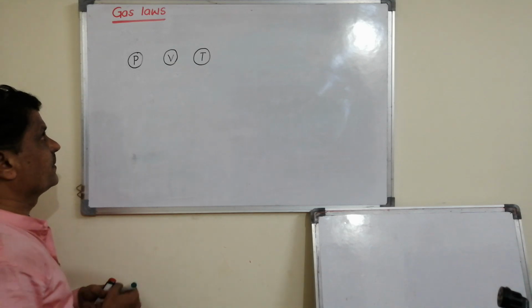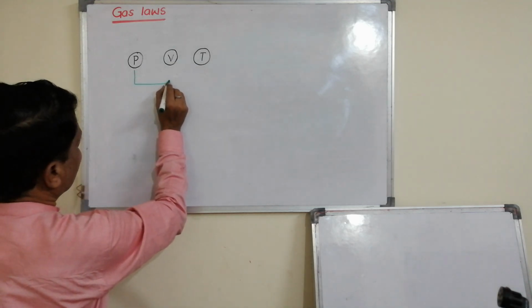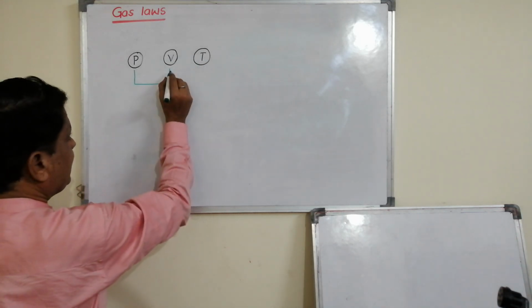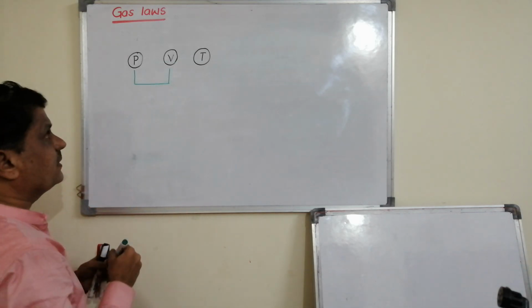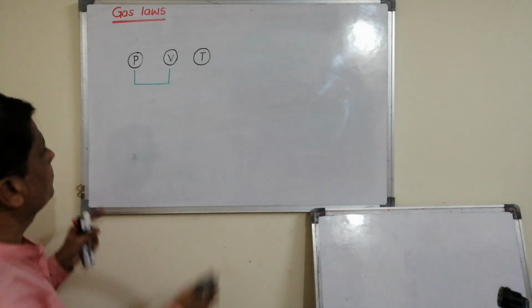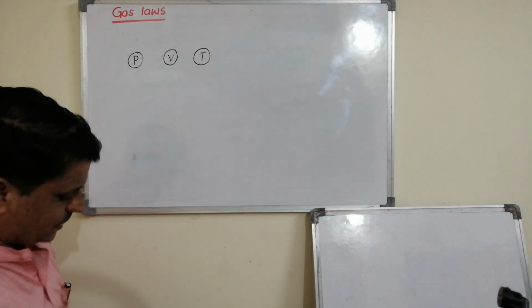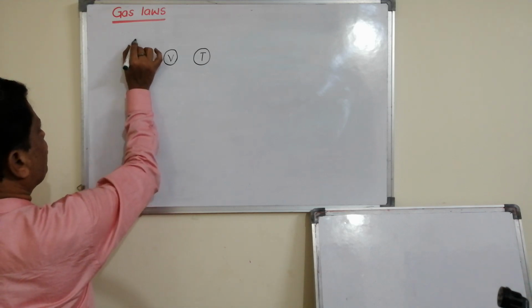So it gives the relation between pressure and volume at constant temperature, or it gives the relation between pressure and volume and temperature keeping pressure constant. Okay, so I will put it like this, better, it is very easy for us to remember.